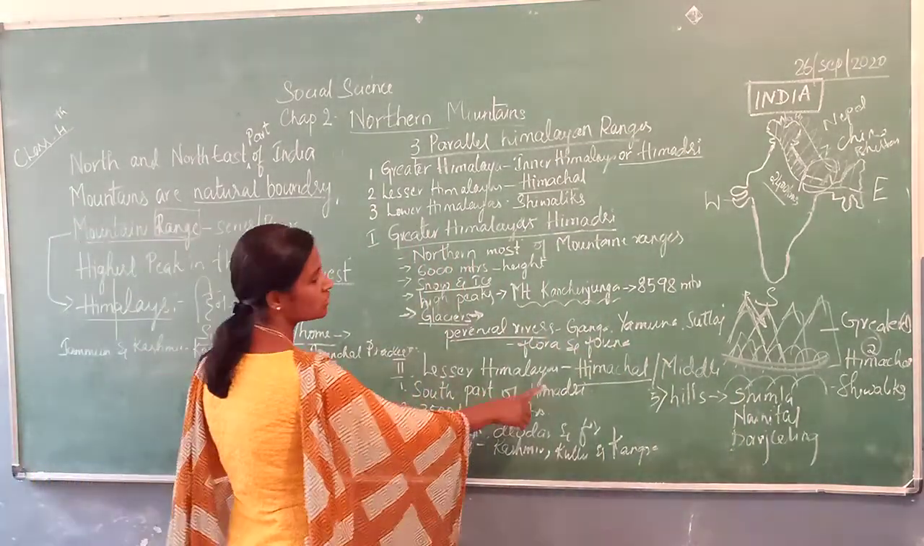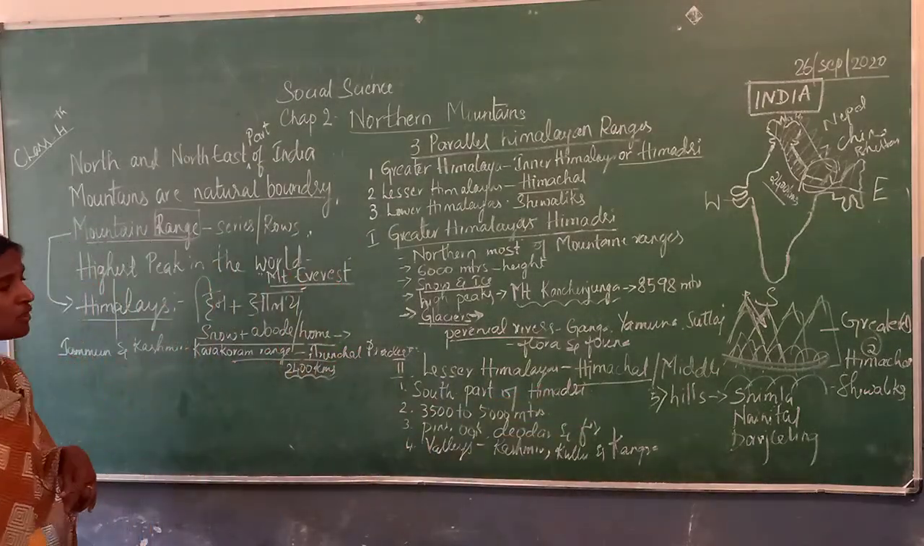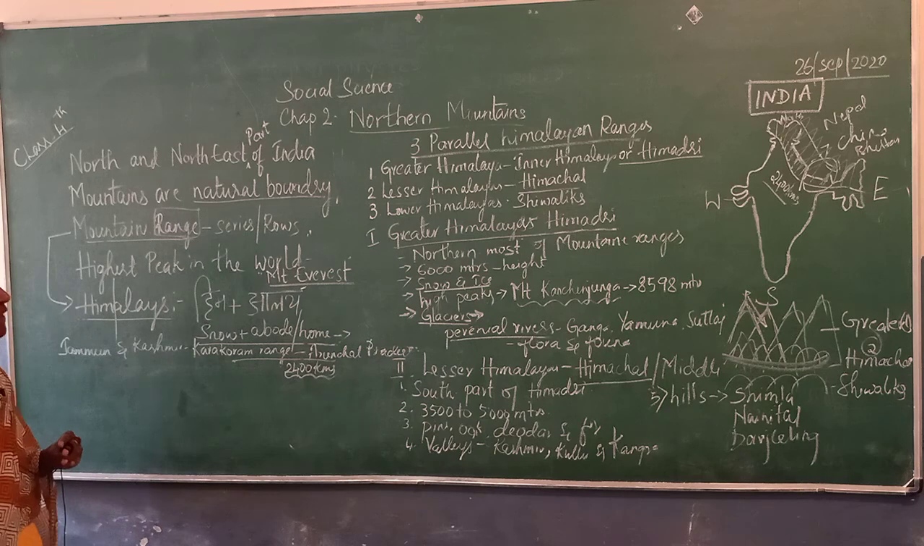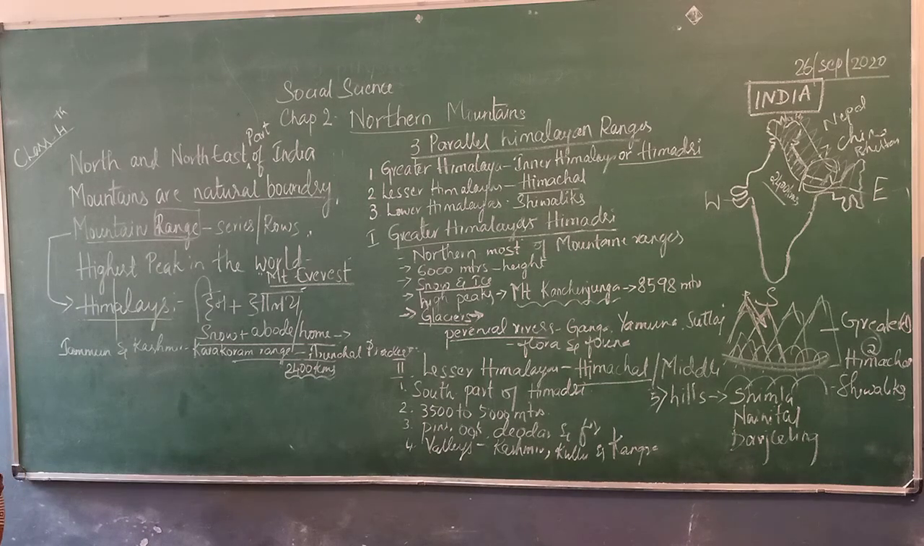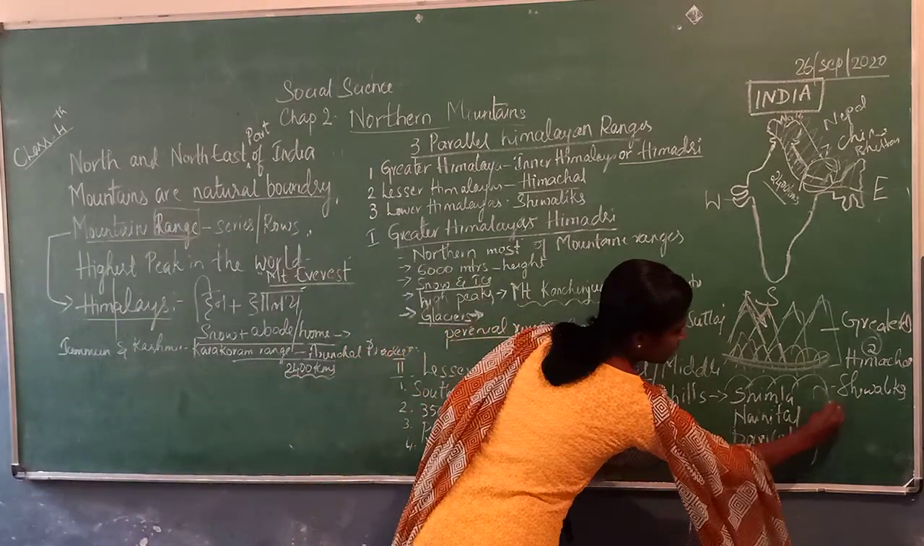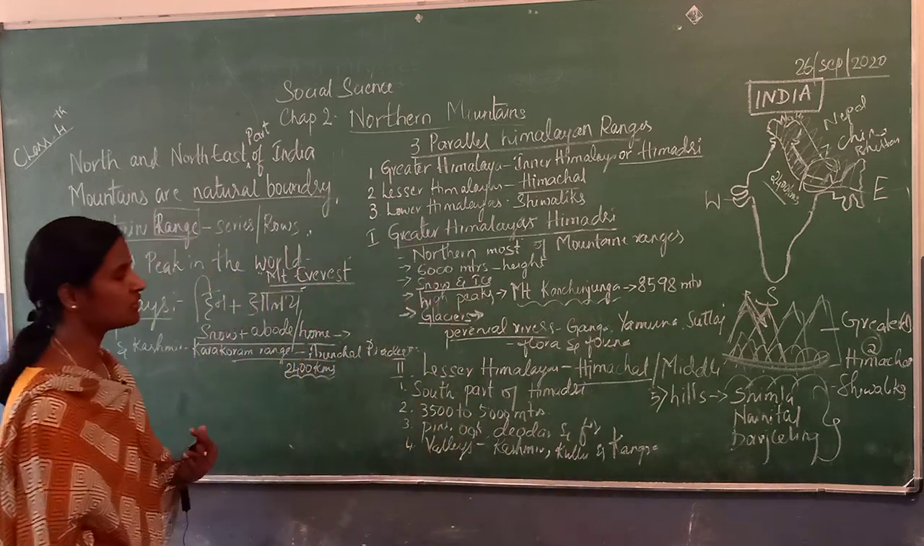So Lesser Himalayas is also called Himachal. It is found in the south part of the Greater Himalayas, that is Himadri. It has a height of about 3,500 to 5,000 meters, and we find dense forest in this region. The important trees are pine, oak, deodar and fir. The beautiful valleys are Kashmir, Kulu and Kangra, and the beautiful hills are Shimla, Nainital and Darjeeling.